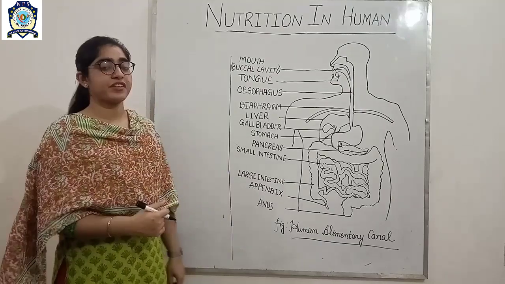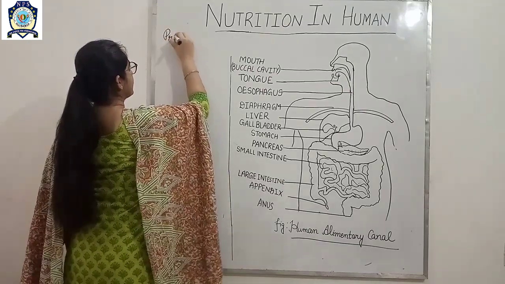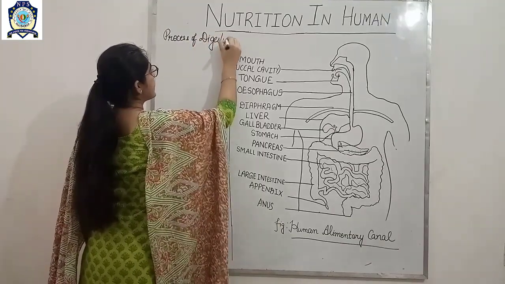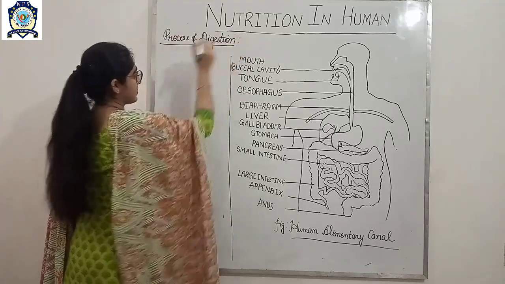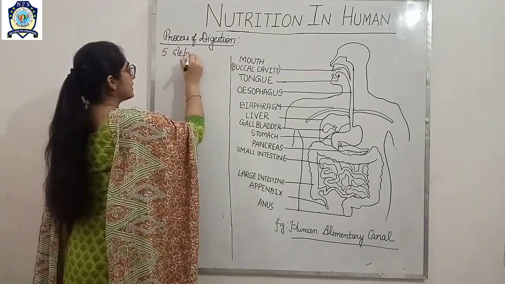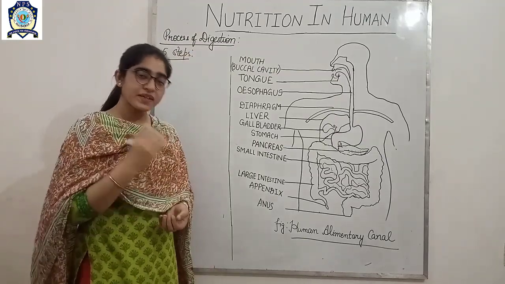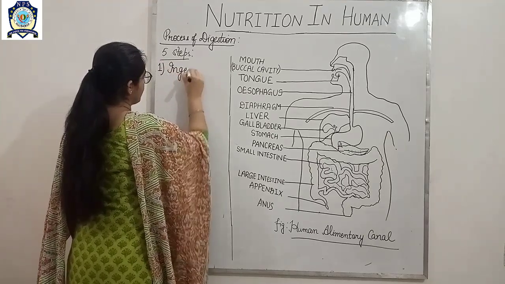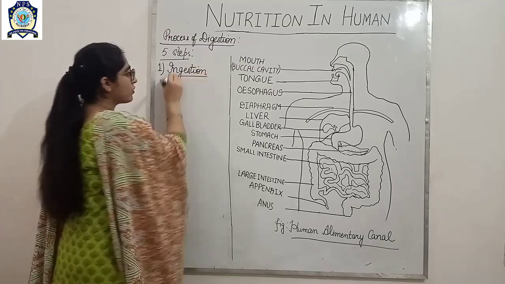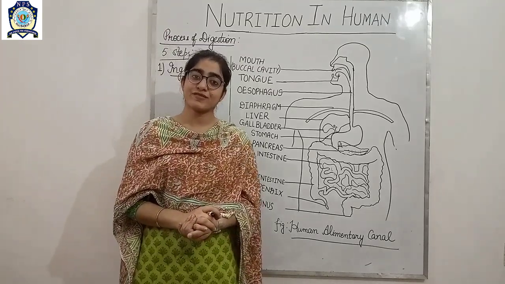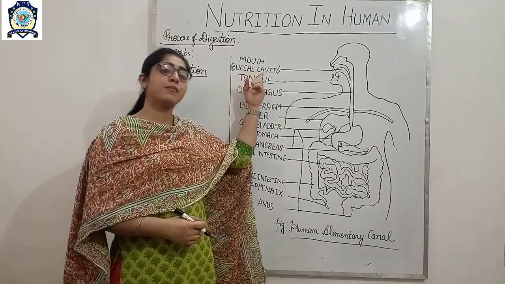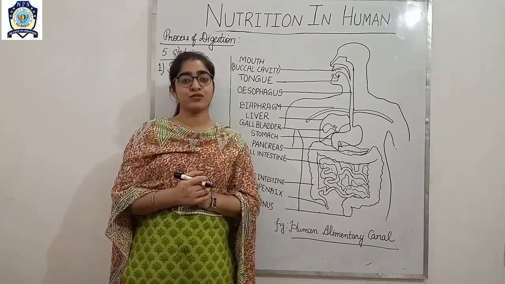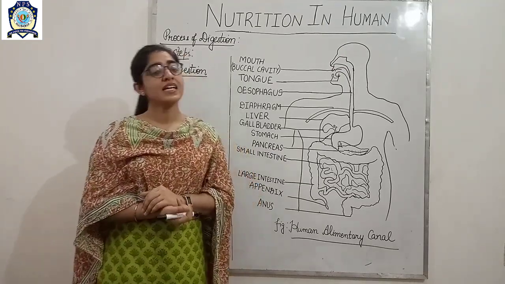Now we are going to start with the process of digestion. The process of digestion completes in basically 5 steps. So we will discuss these 5 steps one by one. Let's start with the first step, which is called ingestion. Ingestion simply means intake of food. So how do human beings take food? They take food into the mouth with the help of their hands. So this process of intake of food into the mouth is called ingestion.